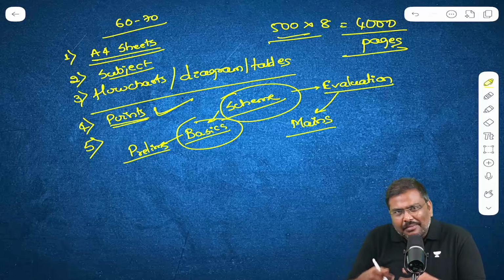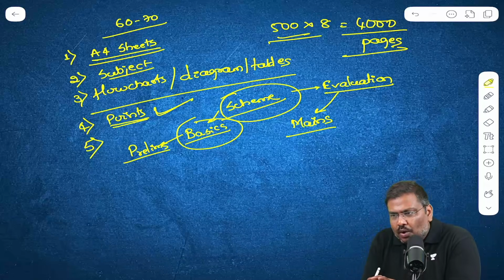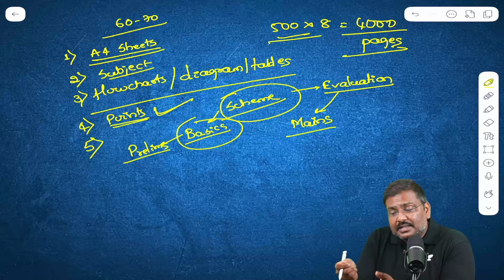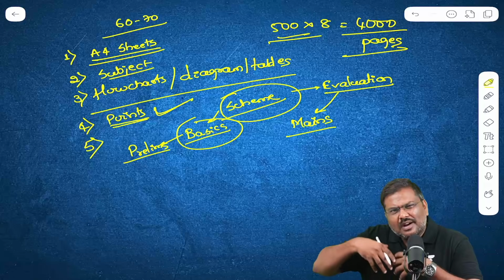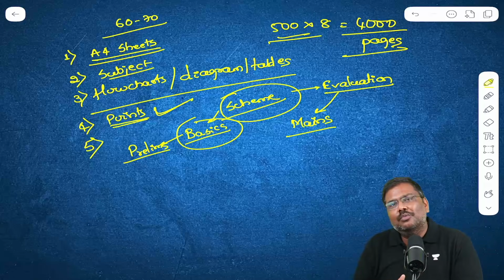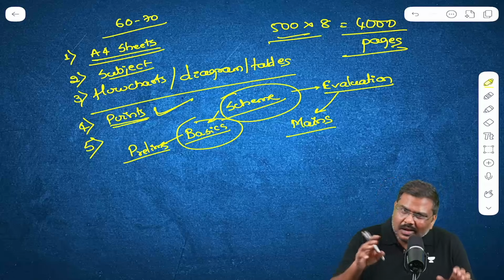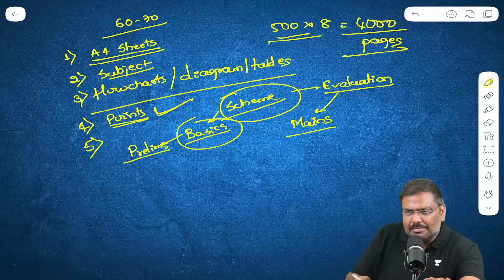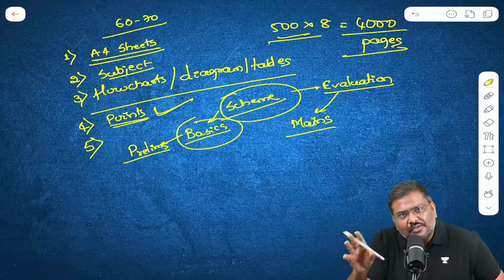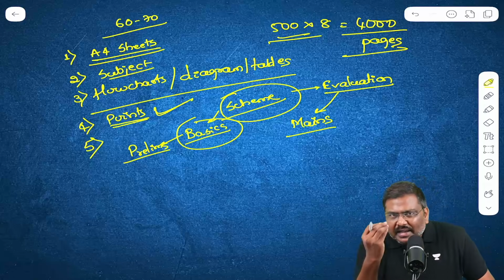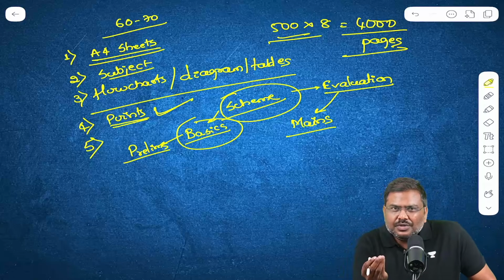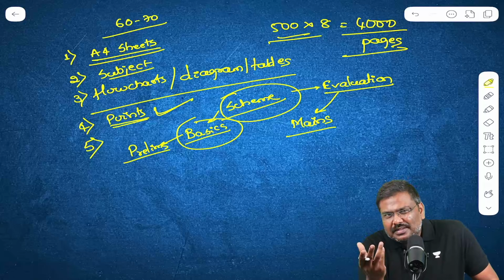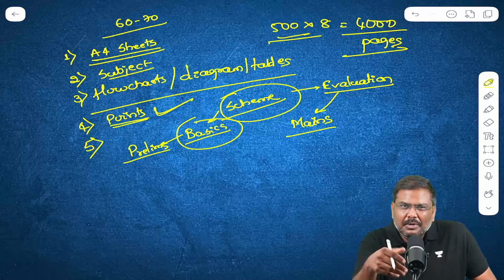Again, I'm saying immediately you may not understand what is relevant for prelims and mains. Over a period of time, when you start reading and learning more and more, you will be able to decipher that this point is relevant for prelims, this is for mains, and this is for both. My suggestion: can you use two different color pens, maybe blue and black, or blue and red?